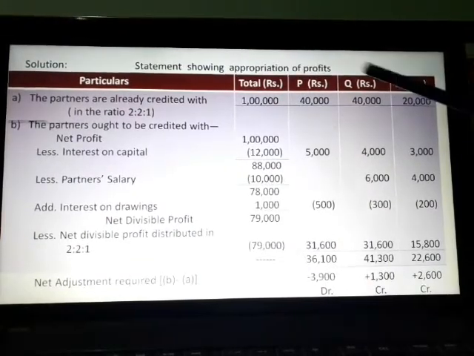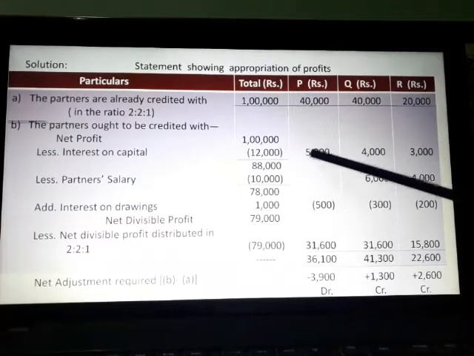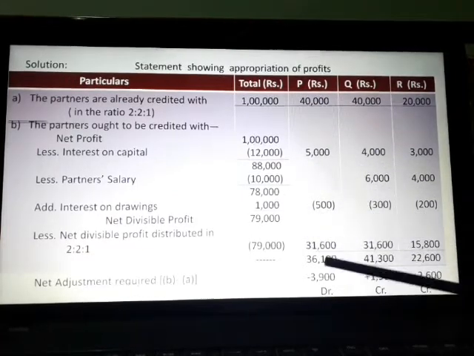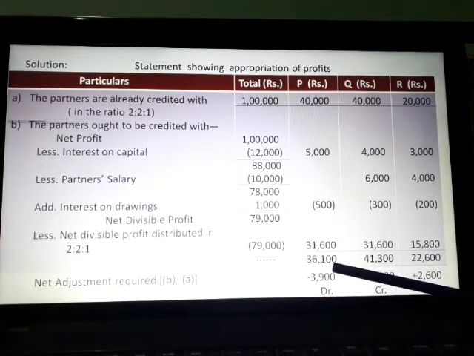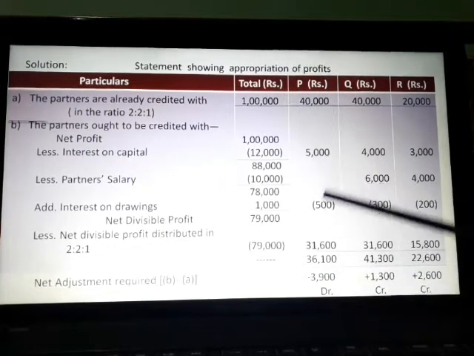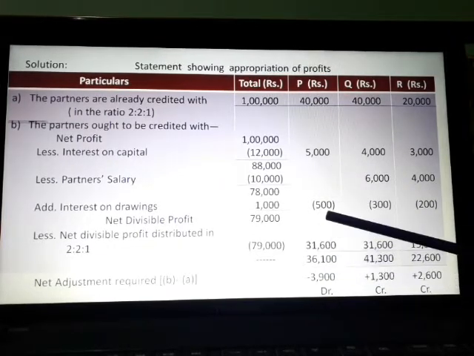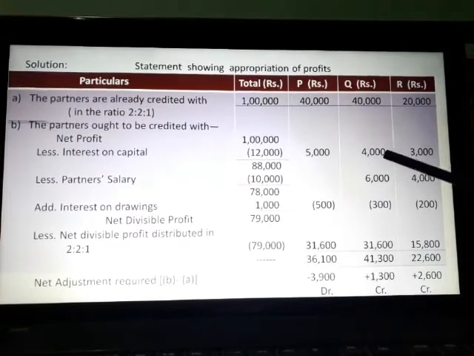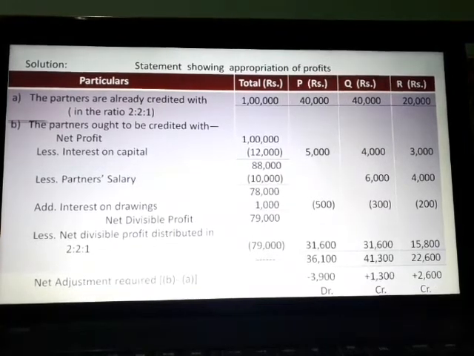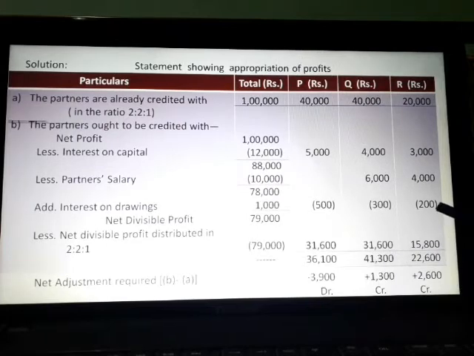15,800. Now, by adding these three, the amount comes to 36,100, that is 5,000 plus 31,600 minus 500. Then 4,000 plus 6,000 plus 31,600 minus 300, 41,300. Then 3,000 plus 4,000 plus 15,800 minus 200, 22,600.